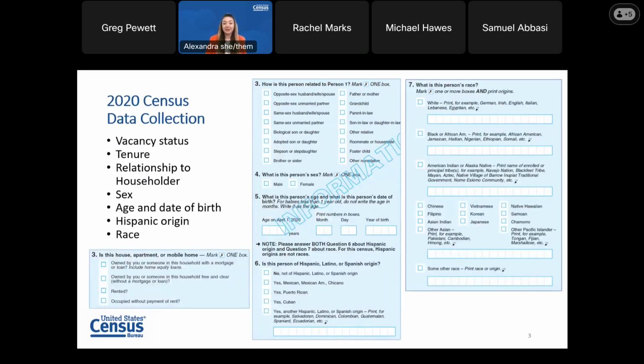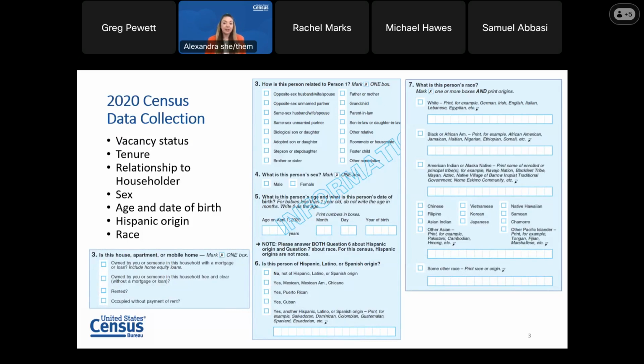So the Census Bureau conducts more than 130 surveys and programs each year, and that's a lot of data. However, today we're focused on the decennial census, which is a legally mandated count of each resident that happens every 10 years.